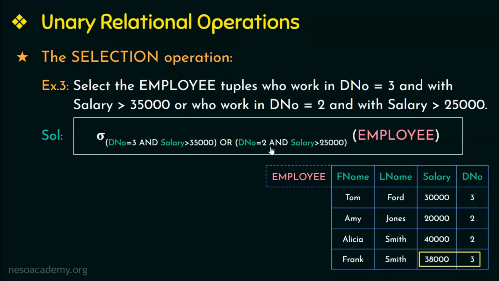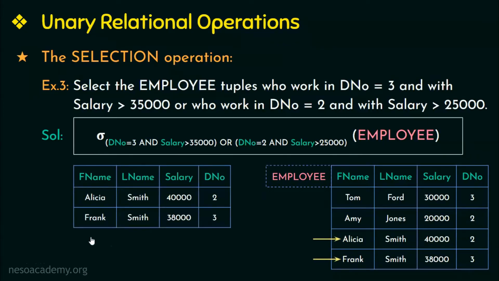Let us see if the next condition is satisfied. Again, in this relation employee, we have two employees working in department number 2. We again compare their salaries, and since we require salary greater than 25,000, we have only one tuple that satisfies this condition. So from this relation employee, both the conditions are satisfied. These are the two tuples that satisfy the given conditions. Therefore, the resulting relation with the selected tuples.